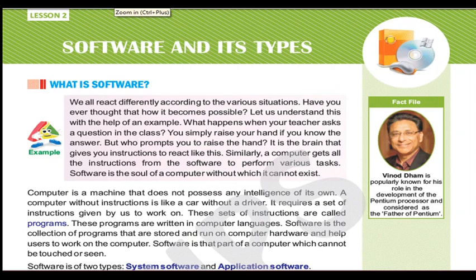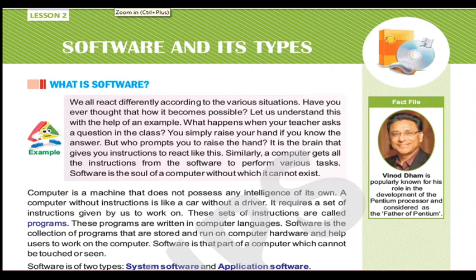These are all known as hardware because we can physically touch those parts and move them here and there. But software cannot be touched or seen, we can only feel it.